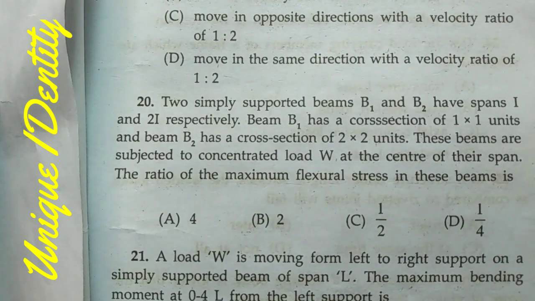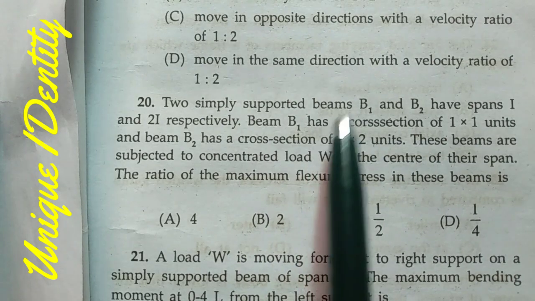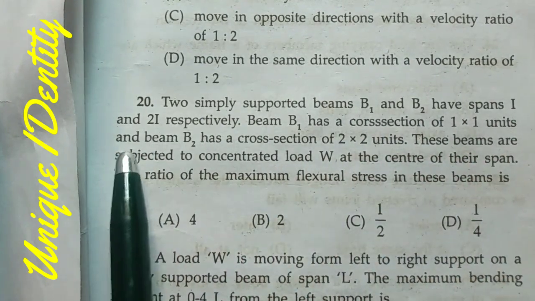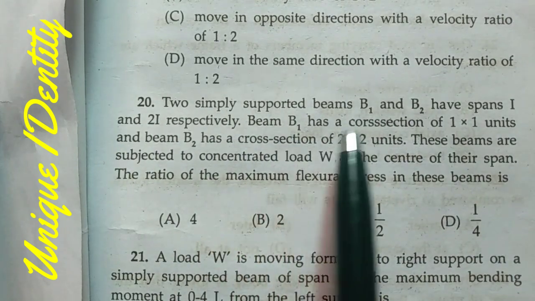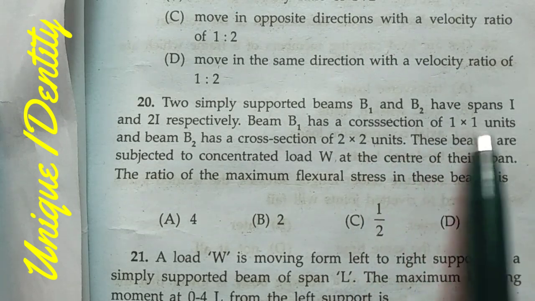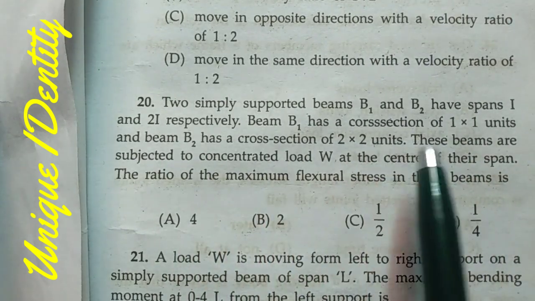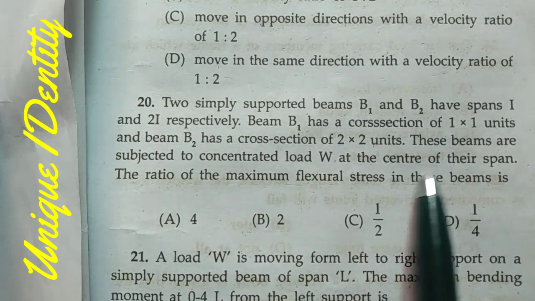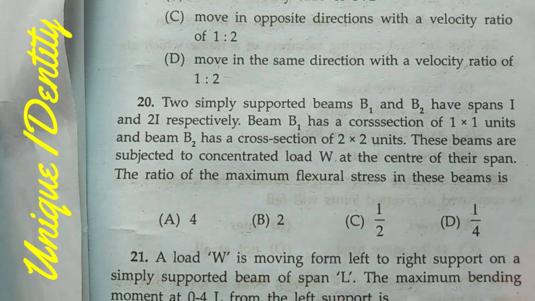Now next, question number 20. The two simply supported beams B1 and B2 have spans L and 2L respectively. Beam B1 has a cross section of 1 by 1 unit and beam B2 has a cross section of 2 by 2 units. These beams are subjected to concentrated load W at the center of the span. The ratio of the maximum flexural stresses in these beams.